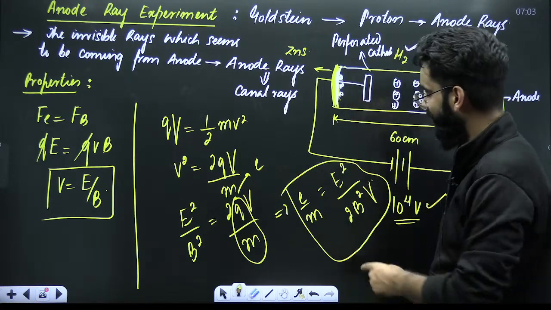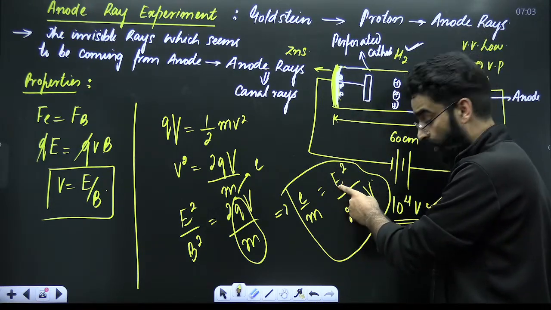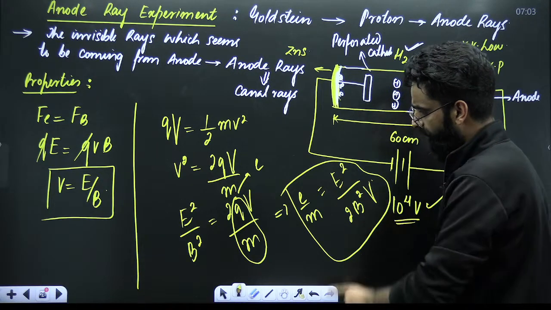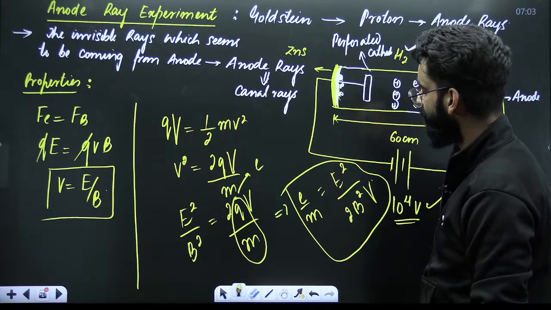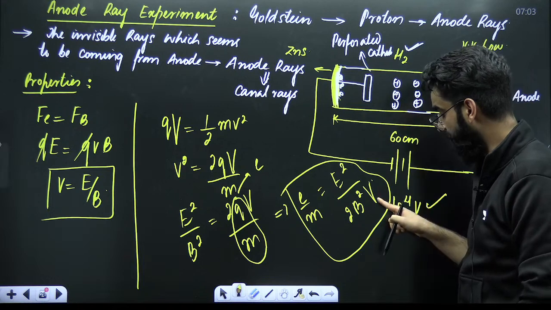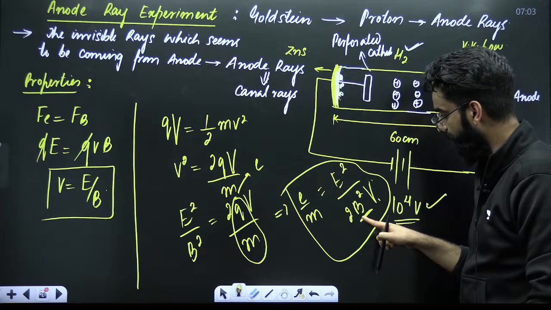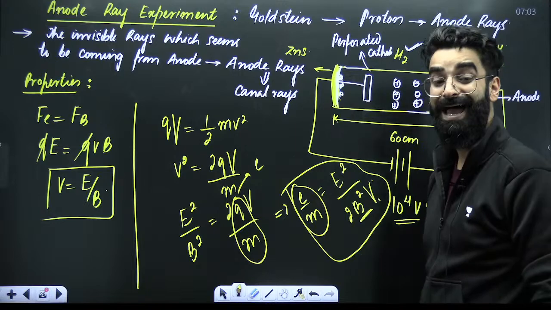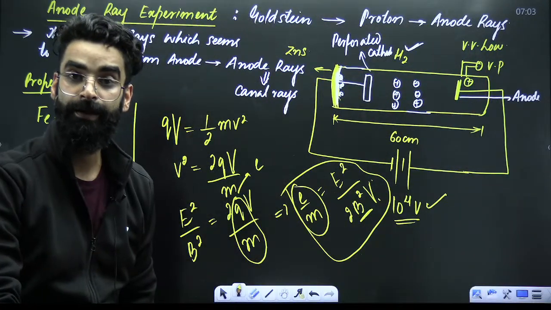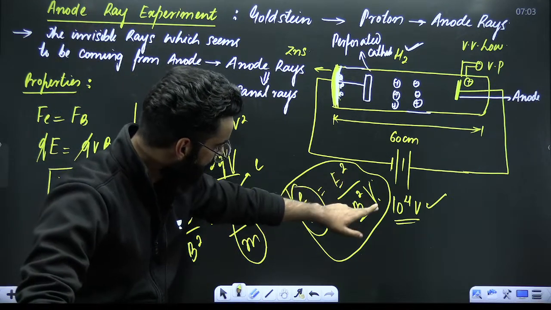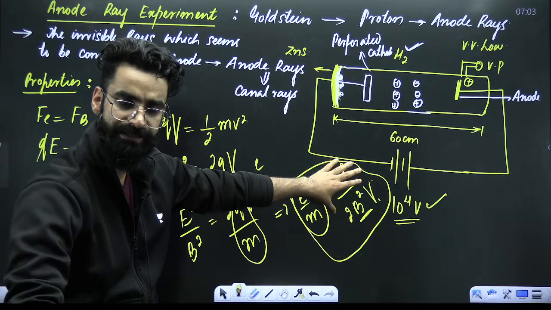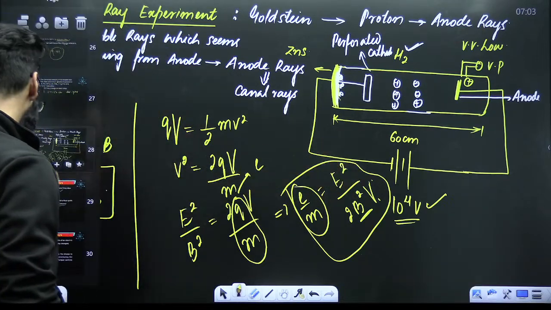Right? Now already this electric field strength, you already know. Perfect, guys. V is the potential difference between these two rods, you already know. Magnetic field strength, you already know. So E by M ratio of the anode rays was calculated. E by M ratio of proton was calculated, since all these values were familiar. If you put all these values in this result, you'll easily calculate E by M ratio.